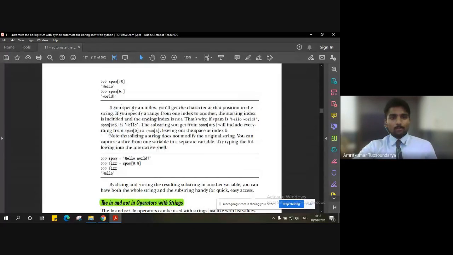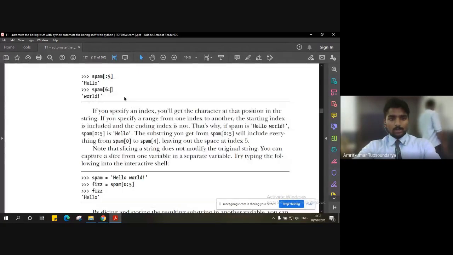So another example is spam[6:], and after the colon, as you can see, there is nothing. It's absolutely blank. That means you have to start the slicing from index 6 and go up till the end. There is no specific index where we have to end. They have not mentioned anything.